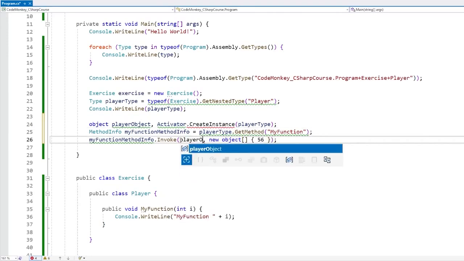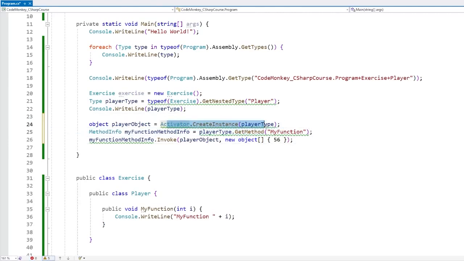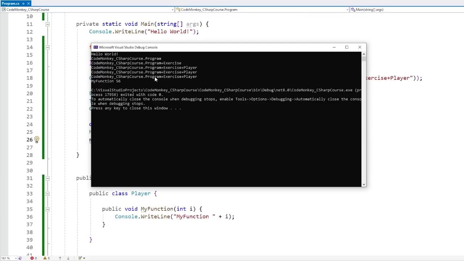So we can pass in the player object. And yep, so now this one is going to create an instance of our player type. So it's going to create a brand new player object. And then we're going to use that player object over here to invoke the function. So if we run this, and yep, everything works as usual.